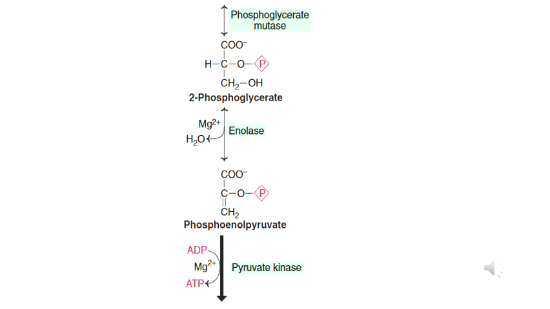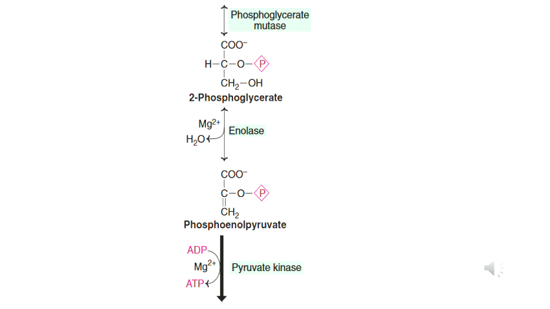The next step is conversion of 3-phosphoglycerate to 2-phosphoglycerate in the presence of the phosphoglycerate mutase enzyme. Here the transfer of a functional group from one carbon to another carbon is happening. That means in 3-phosphoglycerate the phosphate group is in the third position, and in 2-phosphoglycerate the phosphate group is shifted to the second position. That is the conversion of 3-phosphoglycerate to 2-phosphoglycerate.